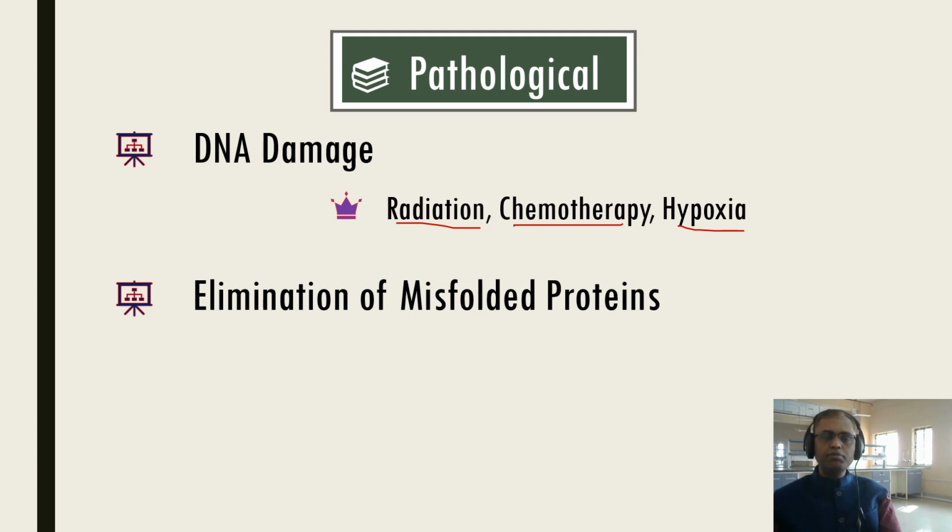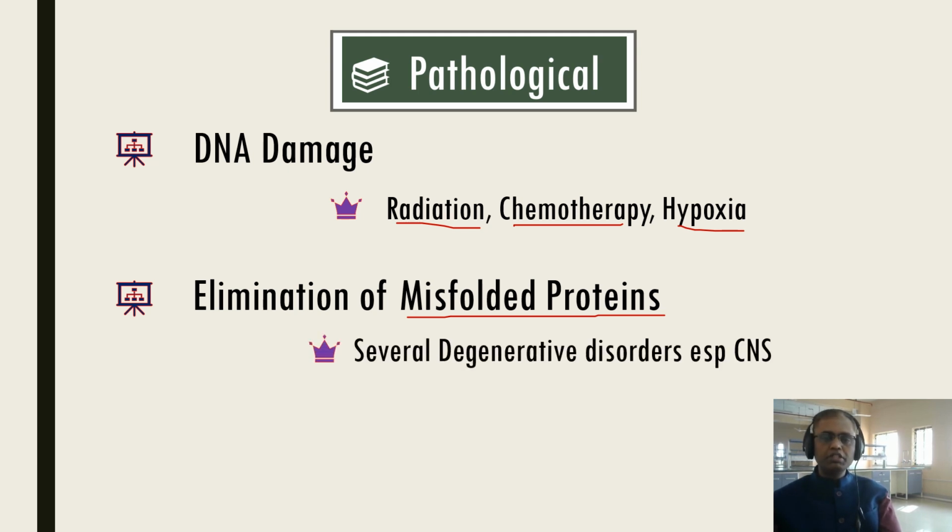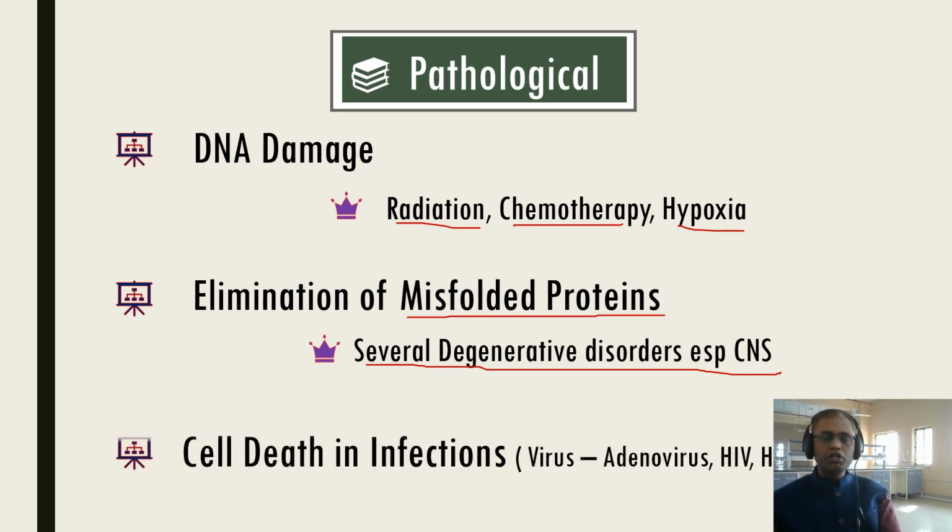Number 2, elimination of misfolded protein. This is very important. While forming biochemical mechanisms, some misfolded protein will be formed, and that will be eliminated by apoptosis. Examples are severe degenerative disorders, especially in the CNS, and Alzheimer's disease. These are examples of misfolded protein.